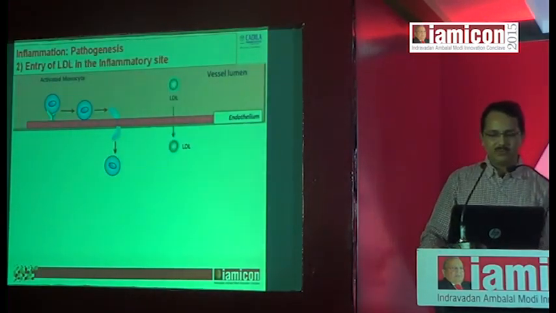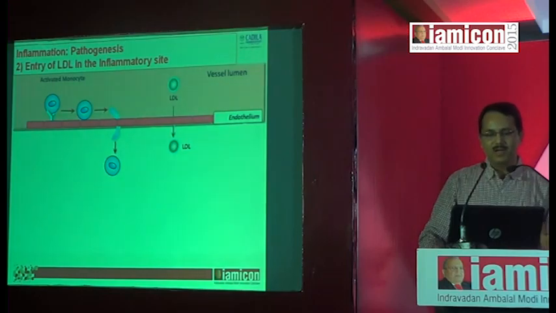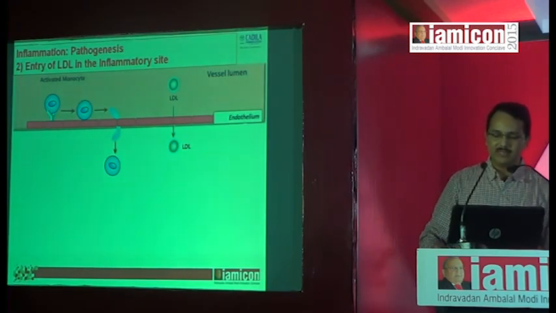This is just to refresh our knowledge from our pathology days, our third year MBBS days, of how atherogenesis occurs. We all know that all stages of atherosclerosis involve inflammation, and it is a chronic inflammatory process.